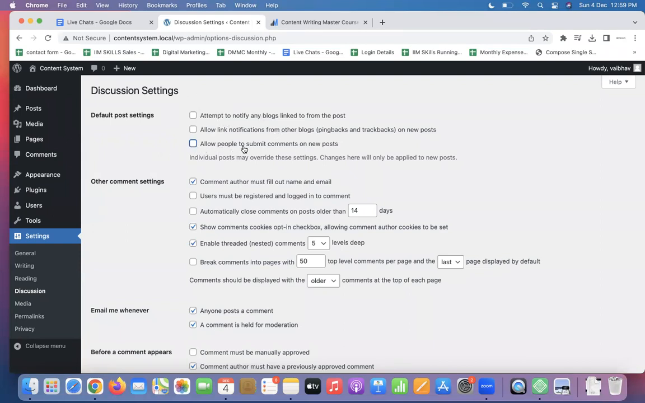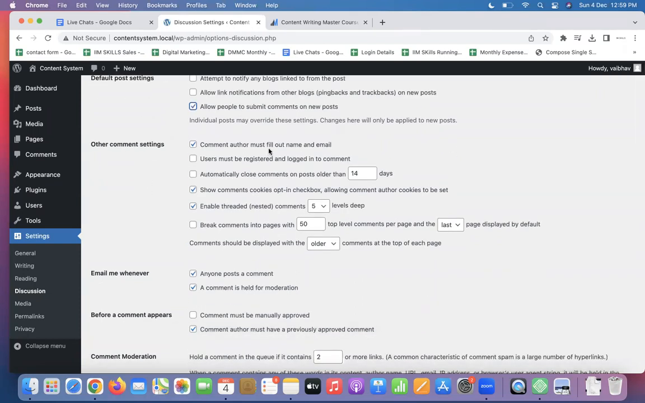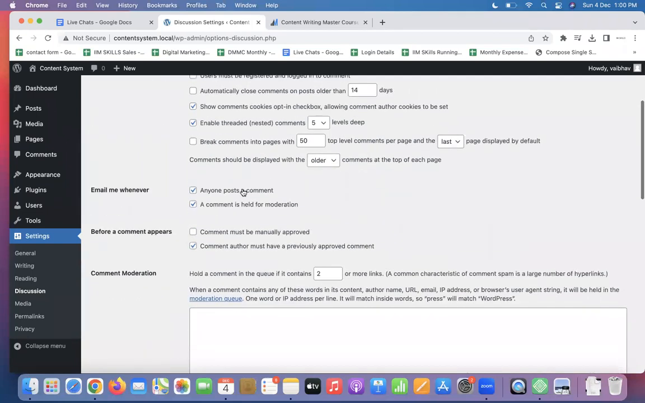I'll turn this on. I want people to comment on my new blogs. It is very good for SEO. I will capture name and email from the people who are commenting on my site. Show comment cookie box. Okay. Enable threaded nested comments, with levels from 2 to 10. If you have added certain words in the comment settings, they either automatically send them to the spam box or ask you to approve them. So level 5 is good enough.